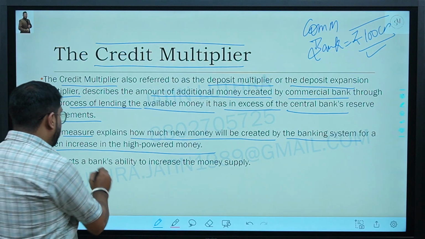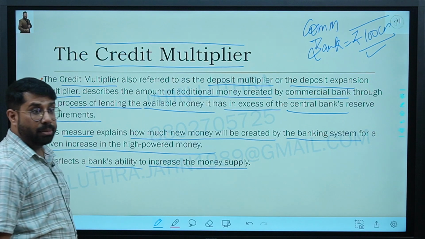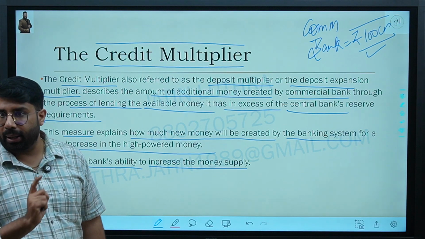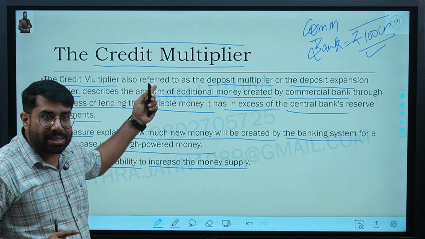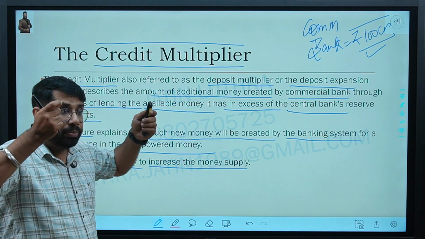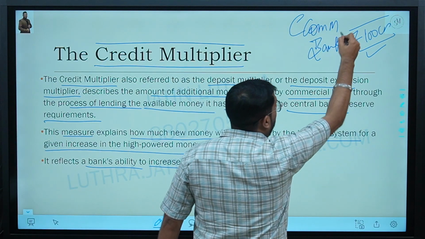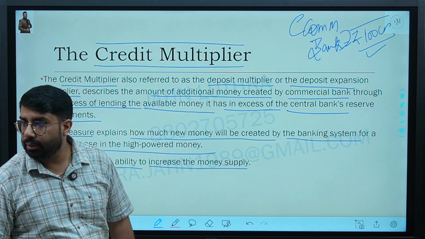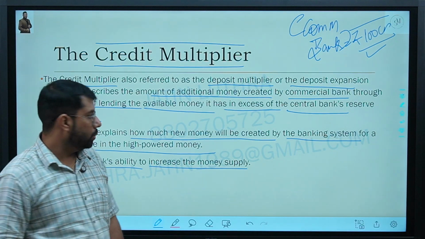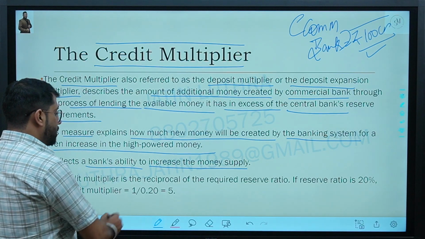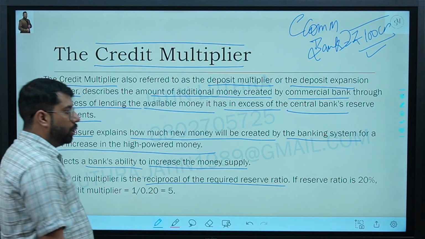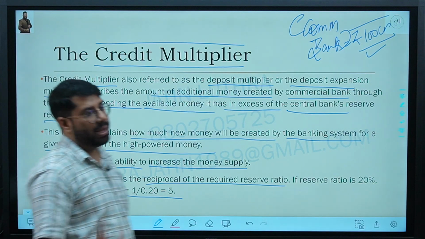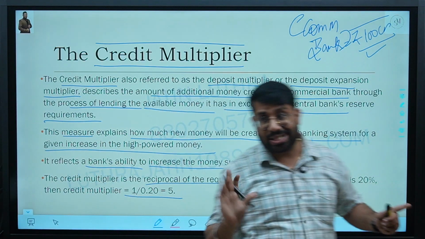It reflects a bank's ability to increase the money supply. It means here who is increasing money supply? Not the central bank but commercial bank. So credit multiplier tells how much increase in money supply can be brought by commercial bank by lending more money. Are you understanding the part? Yes or no? Credit multiplier is the reciprocal of the required reserve ratio. So if required reserve ratio is 20%, the credit multiplier will be 1 upon 0.20, that is 5. Same as the money multiplier. The working will remain the same.